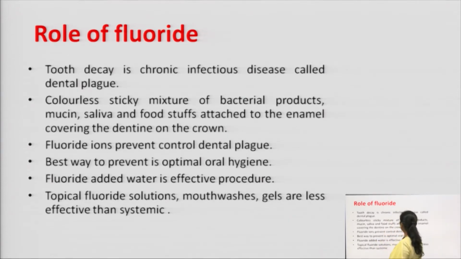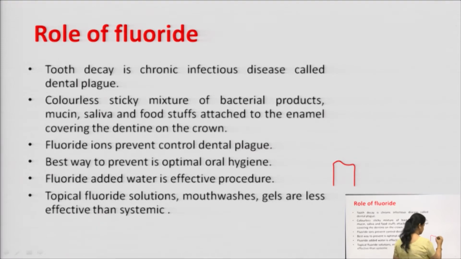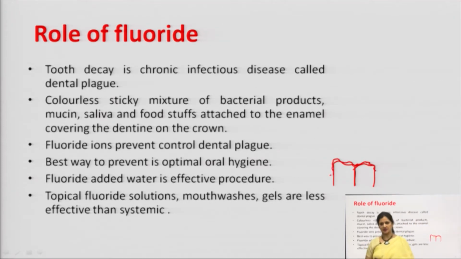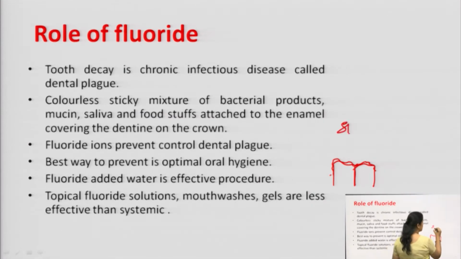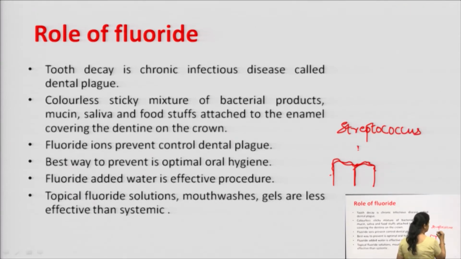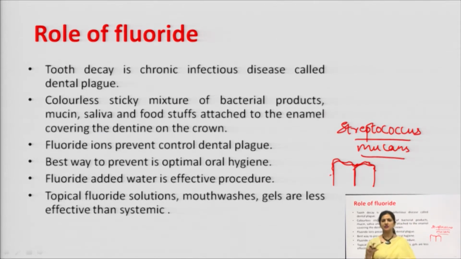Tooth decay is a chronic infectious disease called dental plaque. What happens is, whenever there is a deposit of the foodstuff or the sugars or the carbohydrates in the tooth, that leads to the action of the bacteria Streptococcus mutans, which break down that sugar component, the carbohydrates, and that leads to the caries.